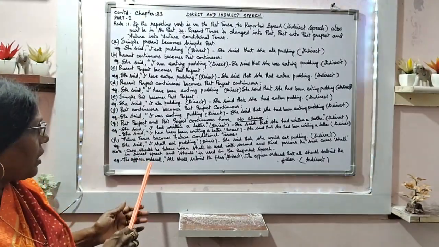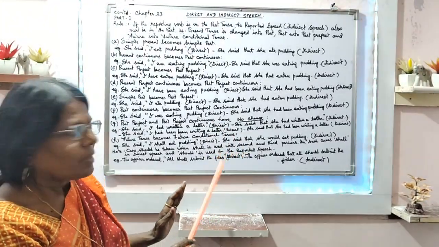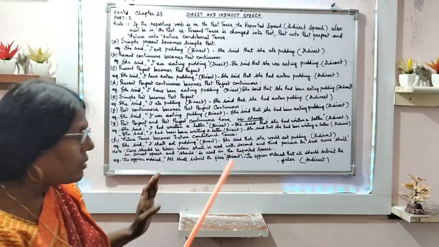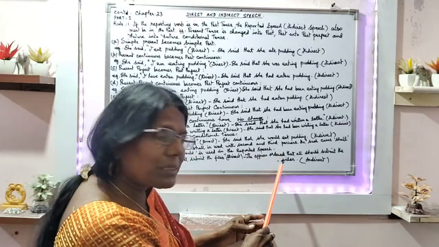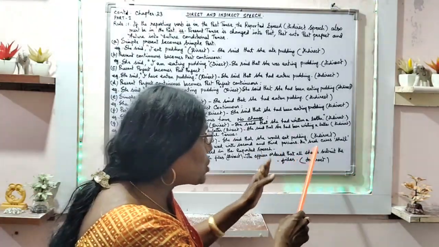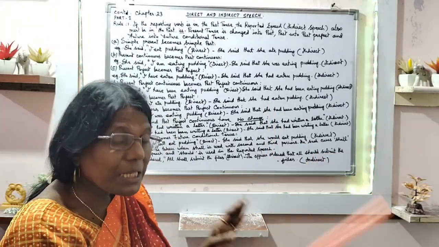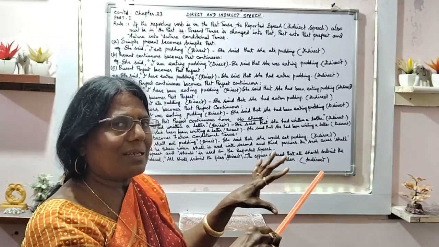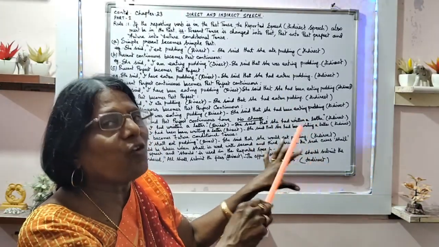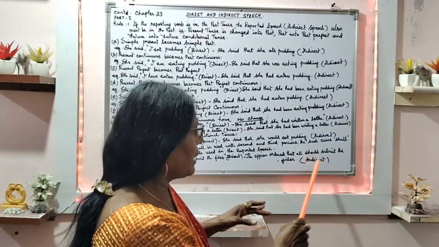Example, the officer ordered, all shall submit the files. It is the direct speech. In indirect speech, the officer ordered that all should submit the files. As I told you, when should is given here, it is somewhat like must. A compulsory feeling is there. So this is the indirect speech.